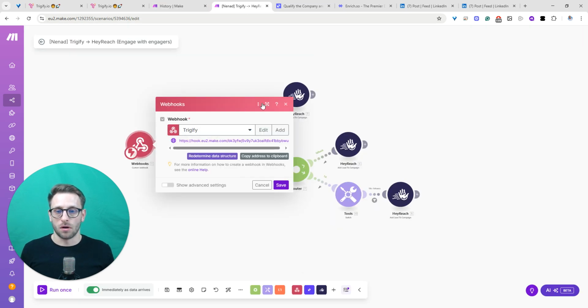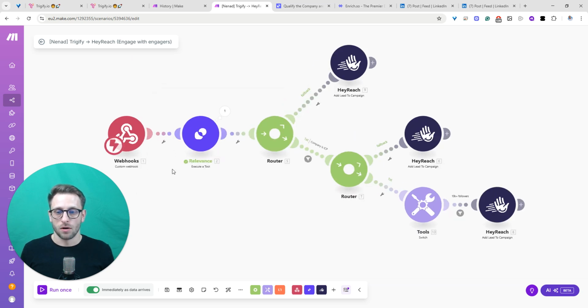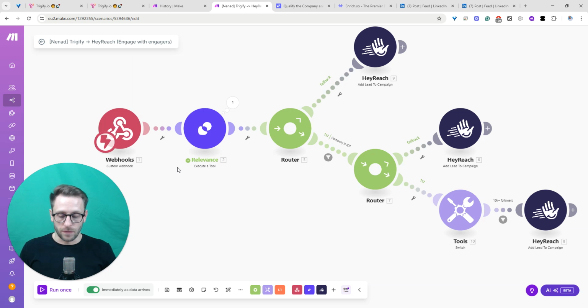Now, if we switch to our scenario, the next thing that is happening is this Relevance.ai. Now, if you watched our two previous videos about inbound-led workflows, you probably know about the Relevance.ai platform and the tool and everything that it does. If not, Relevance.ai is a cool platform that allows us to build basically two types of entities.